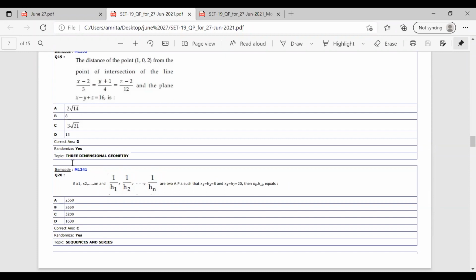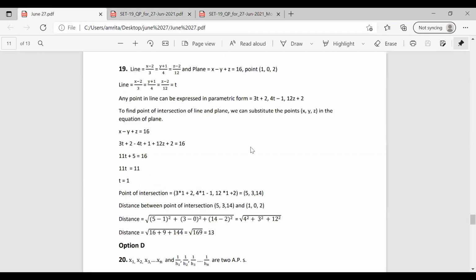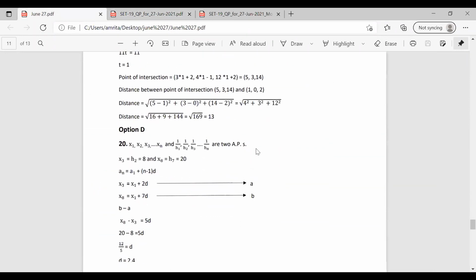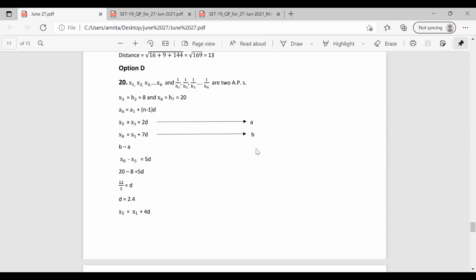So we are given 2 APs, x1, x2, etc., xn and 1 by h1, 1 by h2, etc., 1 by hn. It is also given that x3 equal to h2 equal to 8 and x8 equal to h7 equal to 20. We have to find x5 and h10. We could solve this question by taking one AP at a time. We know that an is equal to a1 plus (n minus 1) into d.